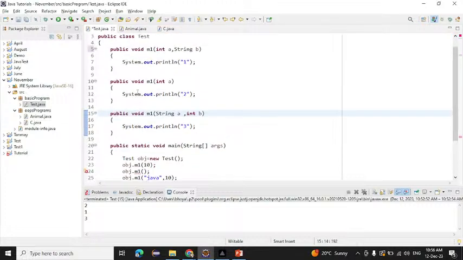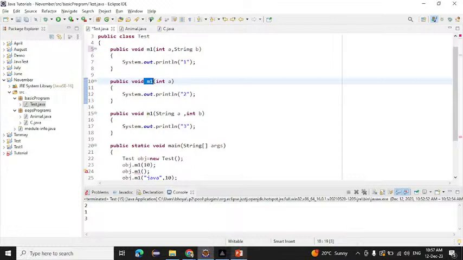What we are doing is a single action in different ways. That is called polymorphism. Single action means which action? That is m1, here also m1, here also m1. We are performing a single action in different ways, and that is called polymorphism. Which type of polymorphism do we achieve? Compile time polymorphism, with the help of method overloading. And what is meant by method overloading? Method overloading means we declare multiple functions with the same name within the same class but with different parameters. That is called method overloading.